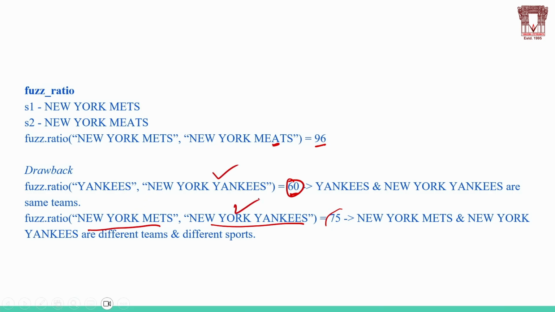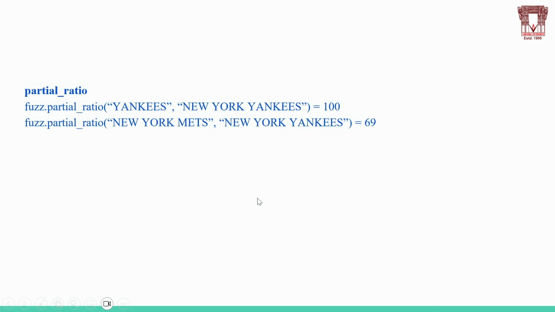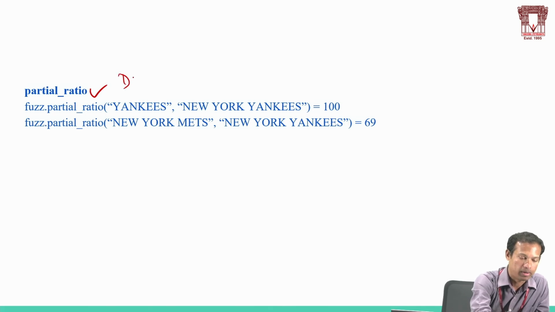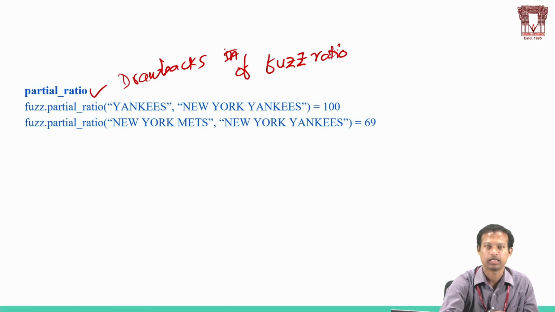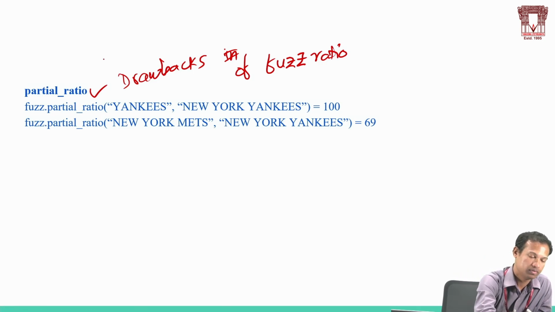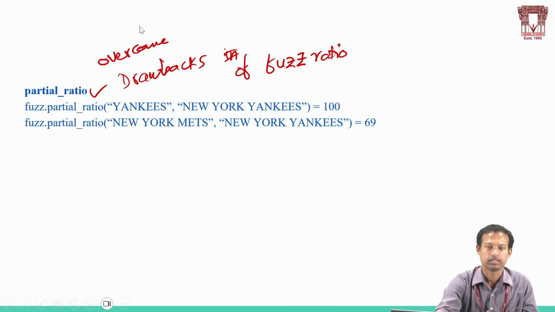These are the disadvantages in fuzz ratio. We will overcome the drawbacks of fuzz ratio in partial ratio.